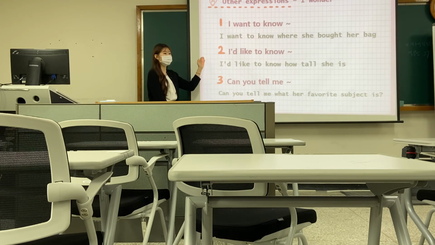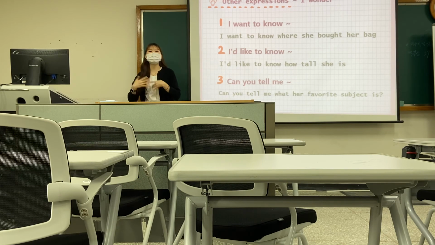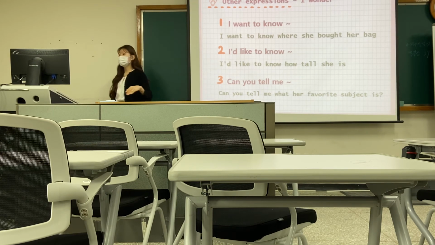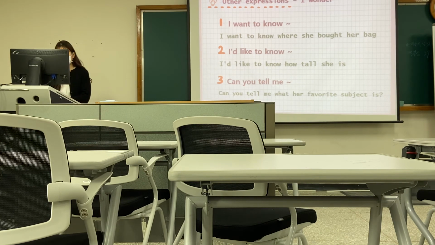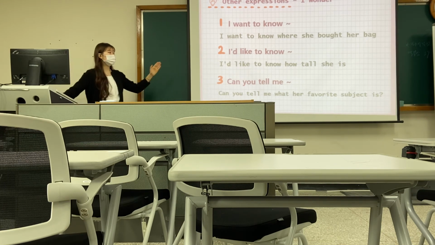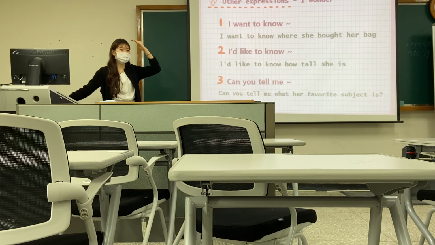The second one, let's read it aloud. I'd like to know. I'd like to know is a little more careful, a little more subtle way of expressing I want to know. When you want to be careful and you want to be polite, but you want to ask something, you use I'd like to know. I would like to know. So, let's read the gray letters, shall we? I'd like to know how tall she is. You want to know how tall she is, and you use I'd like to know.